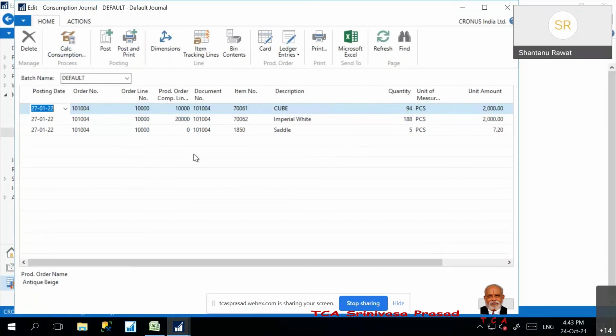But we can add an item and reduce an item as well, based on the actual consumption. Further, there is a possibility that I will get byproducts also. For the byproduct, I will add the item and make the quantity a negative quantity, so the system will make a positive entry for that byproduct.